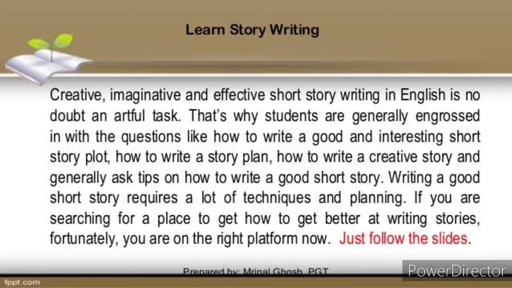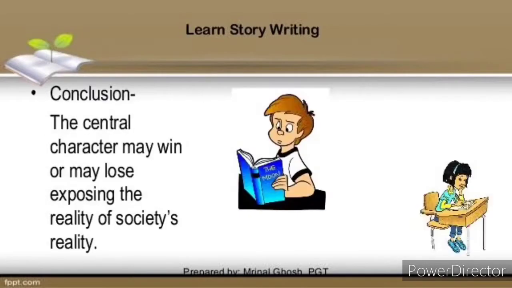Writing a good short story requires a lot of techniques and planning. If you are searching for a place to learn how to get better at writing stories, fortunately you are on the right platform now. Conclusion: the central character may win or may lose, exposing the reality of society.